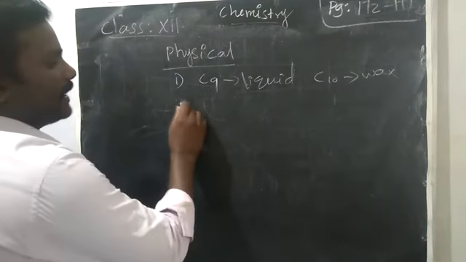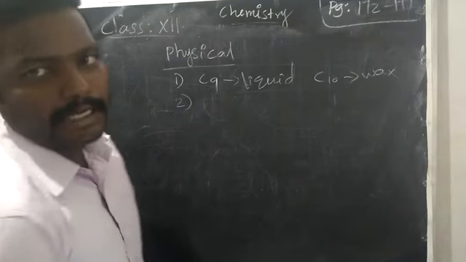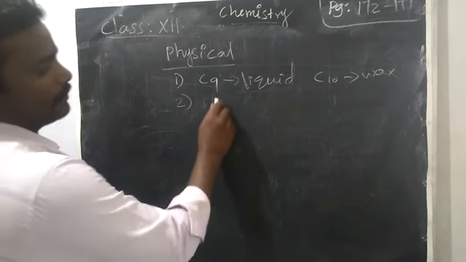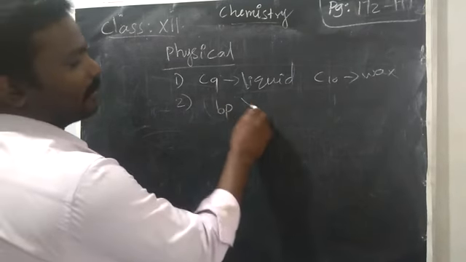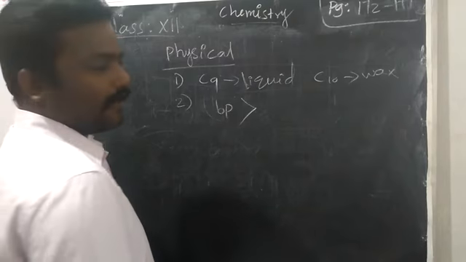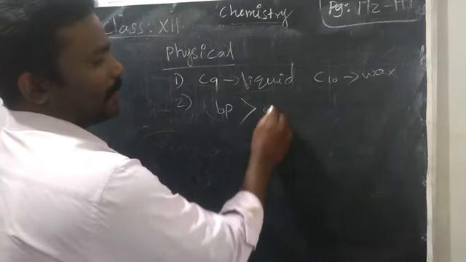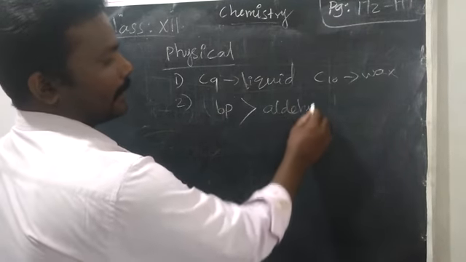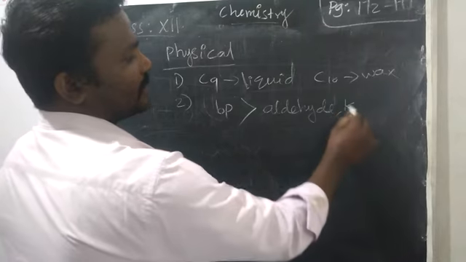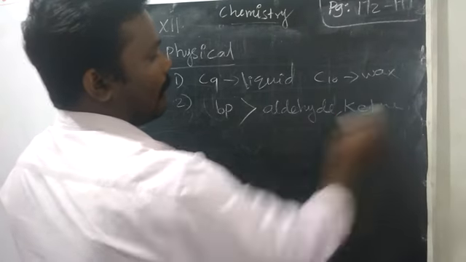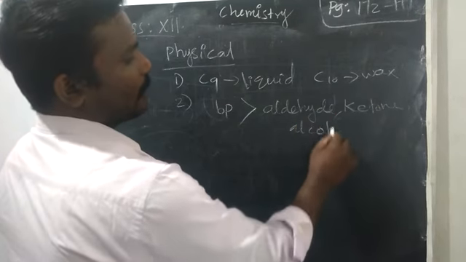Then second, the boiling point of carboxylic acid. The boiling point of carboxylic acid is higher than that of aldehyde, ketone as well as alcohols.